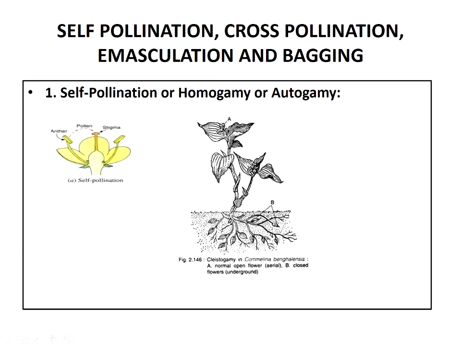So this is about self-pollination, and this is the diagram showing cleistogamy in Commelina. Here we observe the closed flowers. Due to the presence of the closed flowers, we observe self-pollination. The normal open flowers are present on the aerial side, and the closed flowers are present in the ground.